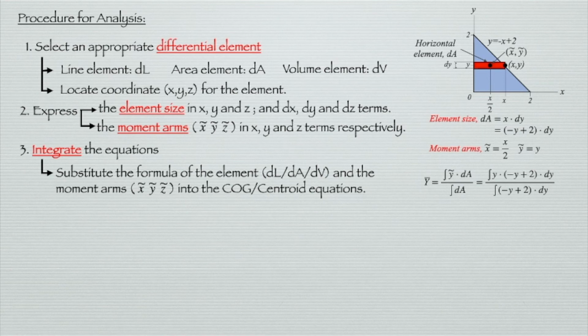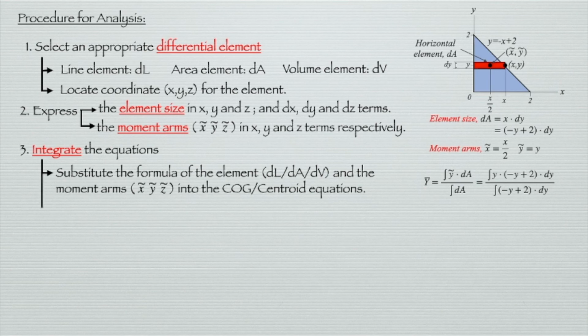So we replace the above formula of dA and x bar or y bar into this formula. So we get the y bar is equal to the integration of y times the bracket minus y plus 2 dot dy divided by the integration of bracket minus y plus 2 dot dy.